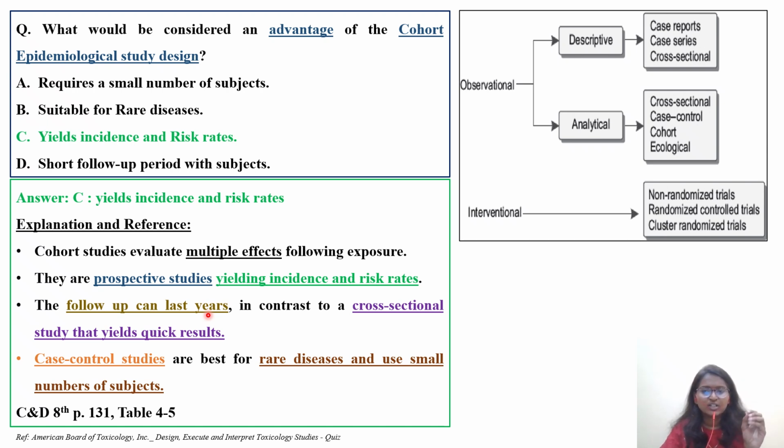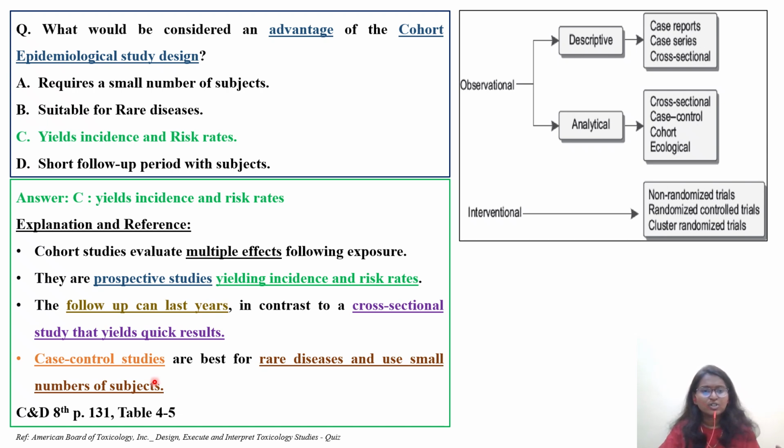The cohort studies are done up to 10 years, 15 years, 20 years like that. In contrast to cross-sectional study, these cross-sectional studies are for short duration, in order to get the results in a short interval of time. You will get quick results. Coming to case control studies, they are best for rare diseases. There are certain diseases which are very rare, specific to only a particular population. In order to study rare diseases, you always have to go for case control studies, and use a small number of subjects, because the disease itself is in a very small population localized to one particular geographical region, because of which you have to go for case control studies.